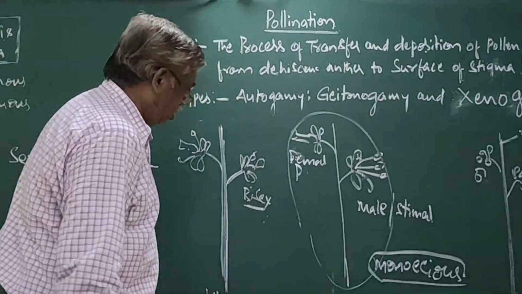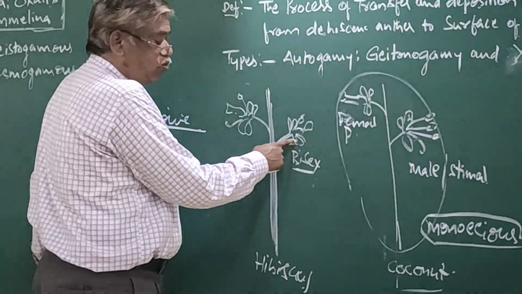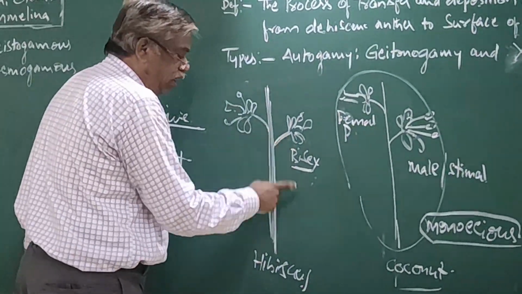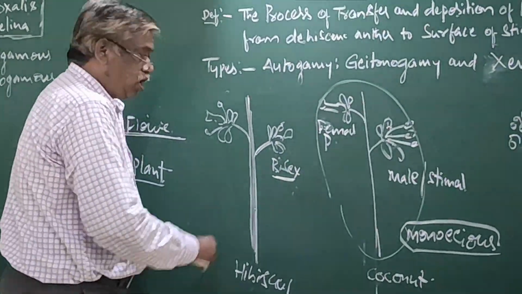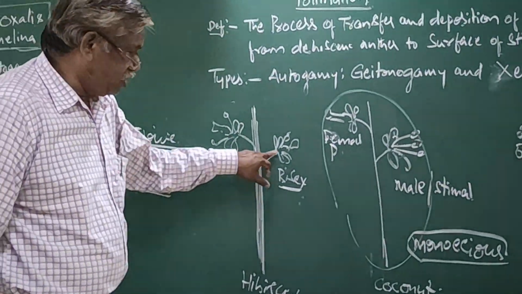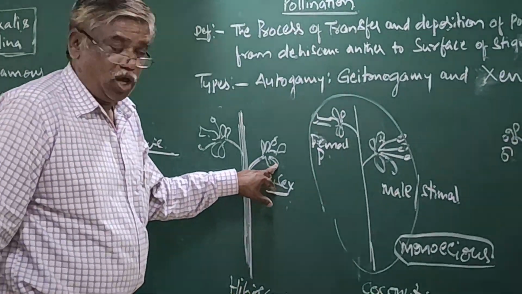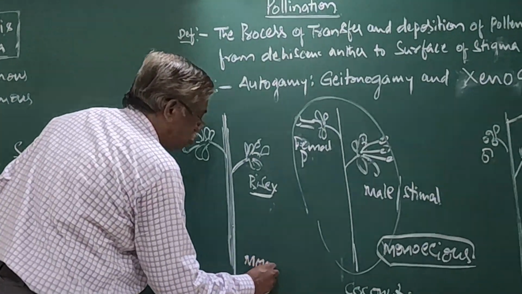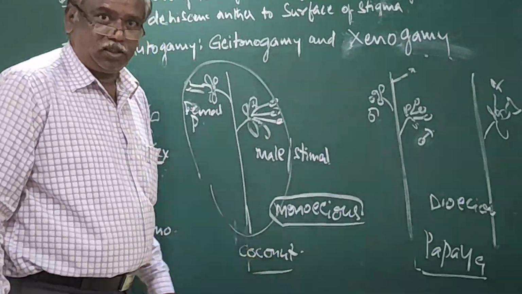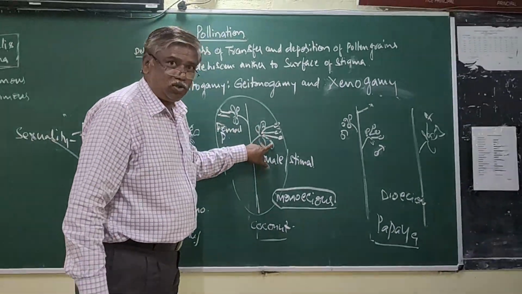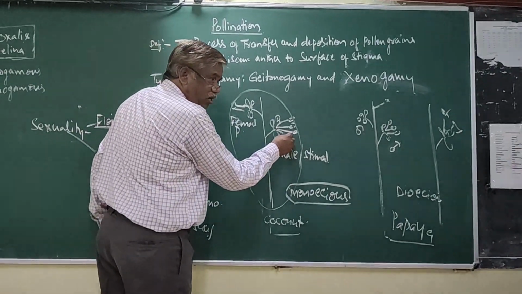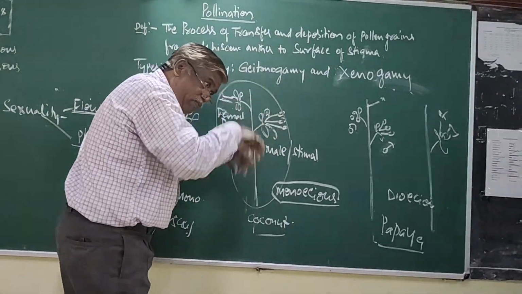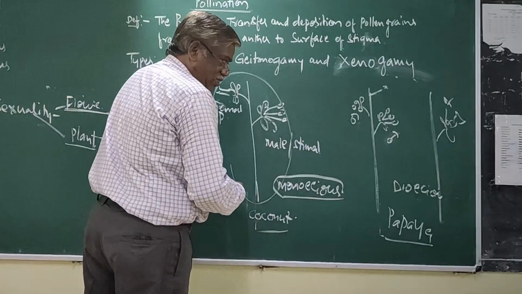Finally, now see, I am showing this flower. Hibiscus. Flowers of hibiscus are bisexual. So, what is the sexuality of flowers in hibiscus? Bisexual. Plant is monoecious. Okay. Now come to the coconut. Flowers: male and female flowers are separately present on the same plant. Male flower, staminate.